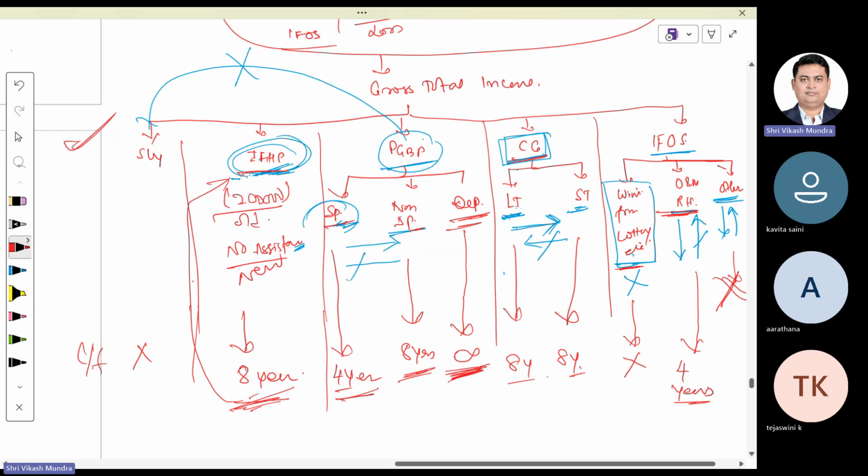Please, any question, any doubt, please ask. And copy this chart. If you fail to adjust this loss within the stipulated period, 8 years or 4 years, then this loss will expire. And after 8 years or 4 years, we cannot adjust these losses with any income.